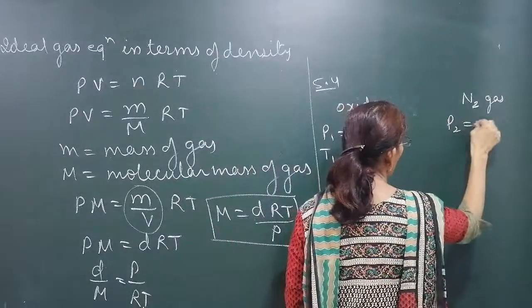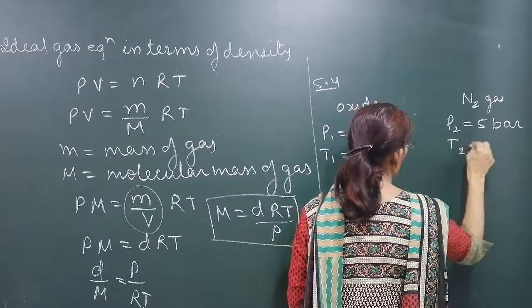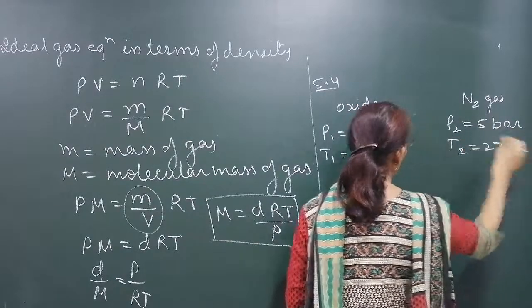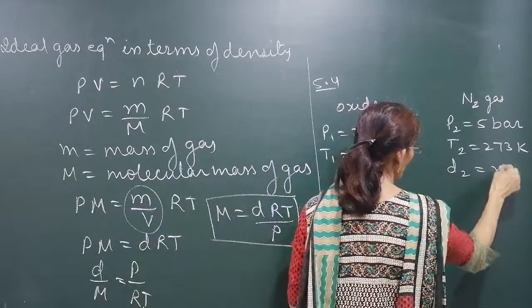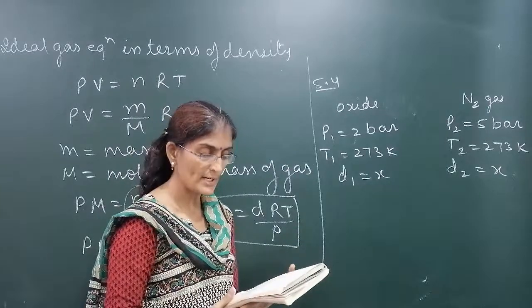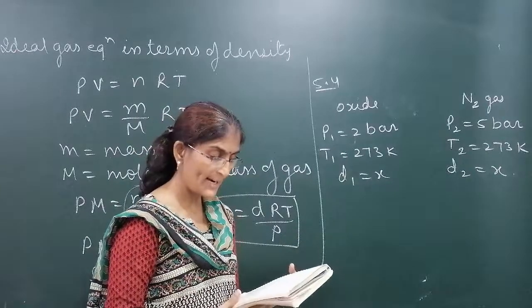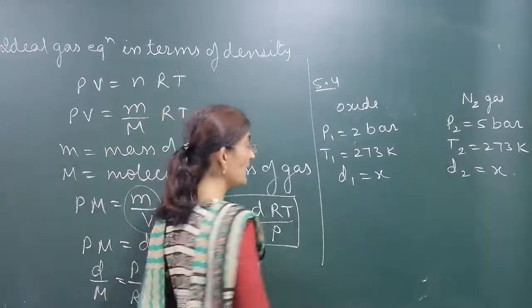Pressure of nitrogen is 5 bar, temperature is also the same, 273 Kelvin. Suppose the density of one is X, the other is also X. We have to calculate its molecular mass.